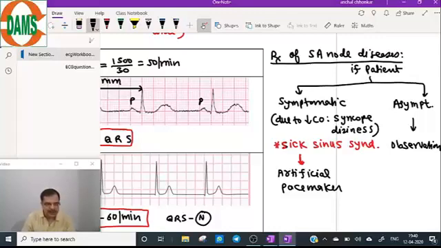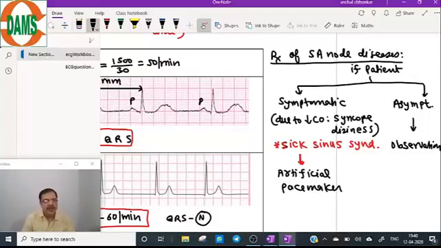Symptomatic SA node disease is known as sick sinus syndrome, and in that case we will go for an artificial pacemaker. While if the patient is asymptomatic, we will keep the patient under observation. When is the Holter required?